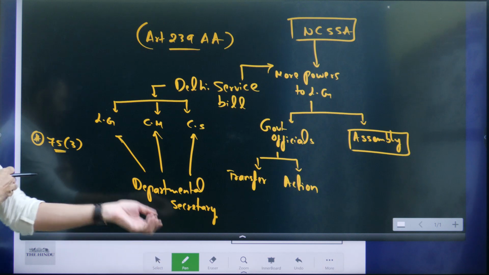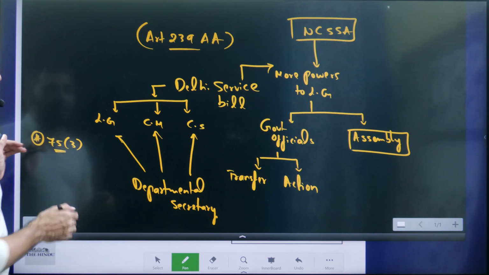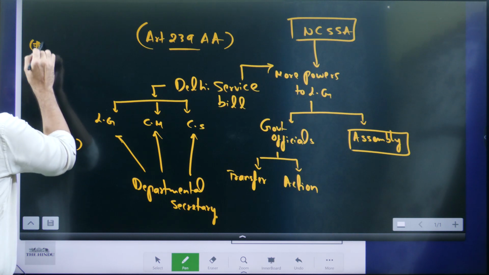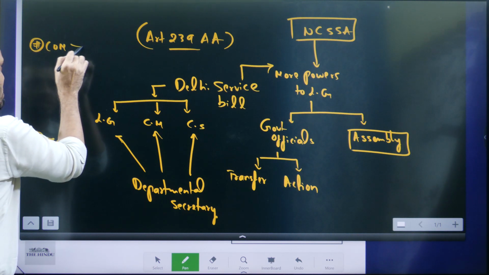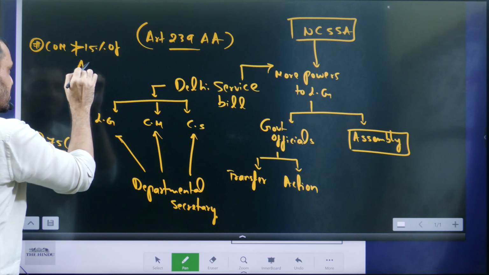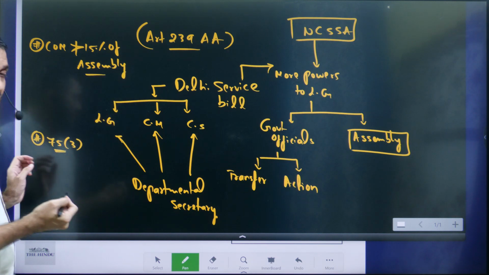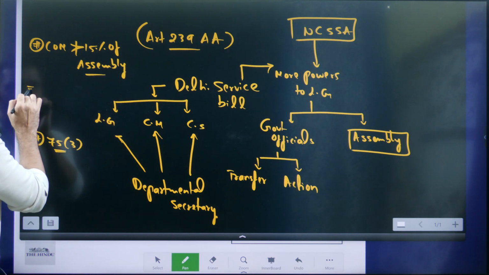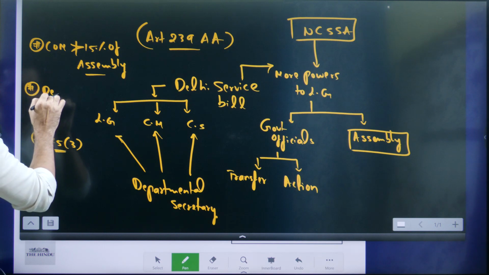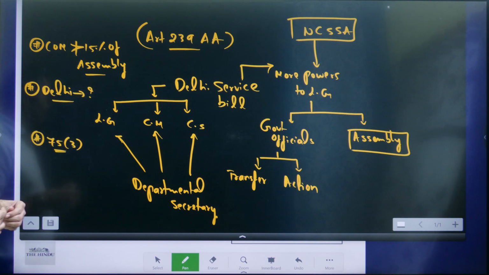Now tell me, students, in the Union government or in the state government, the strength of the Council of Ministers should not be more than 15% of the total strength of the Assembly. Then what about Delhi? In Delhi, what is the limit on the strength of the Council of Ministers? If you know, tell me.